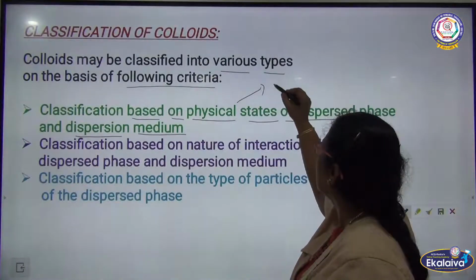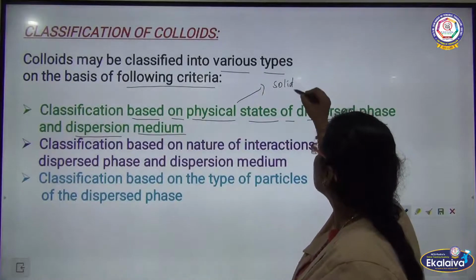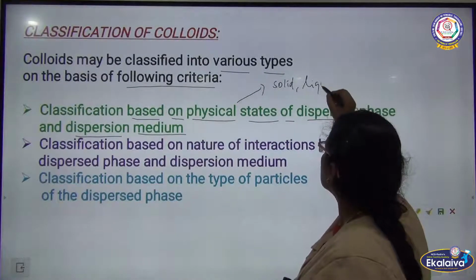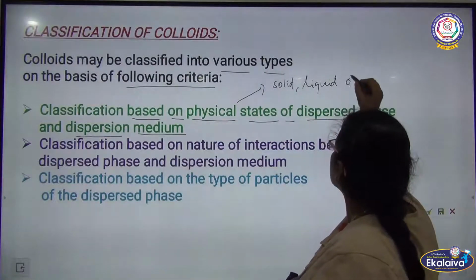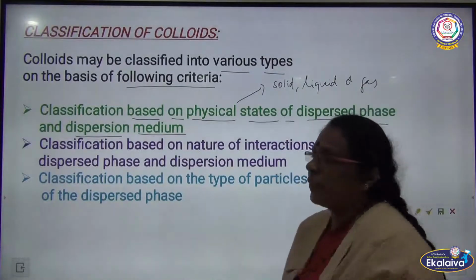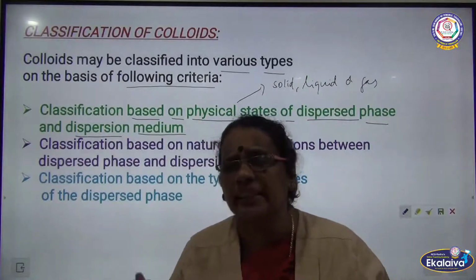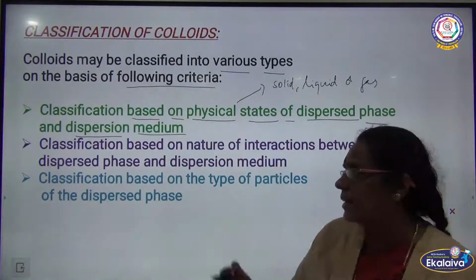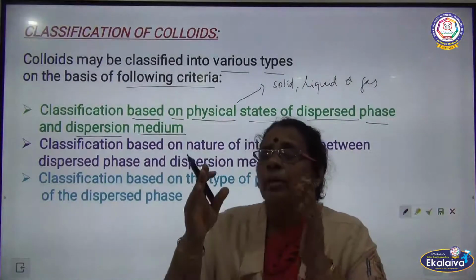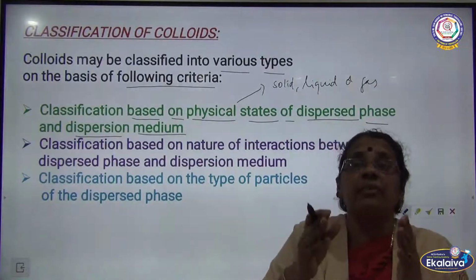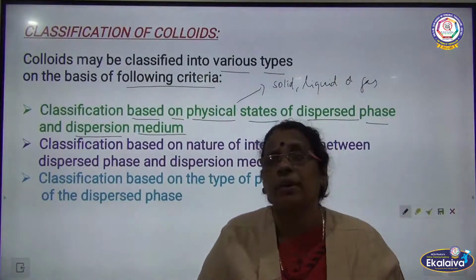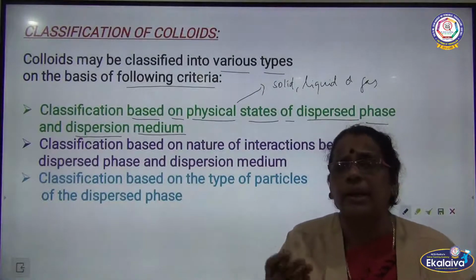Whether it is existing as solid, liquid or gas. So physical state is nothing but whether the dispersed phase and dispersion medium are existing as a solid, liquid or gas. So that is the first one.